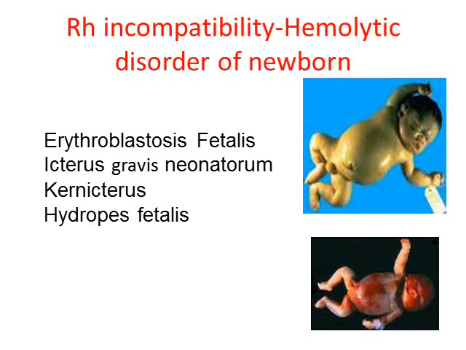And the second feature is icterus gravis neonatorum. Icterus because RBC destruction leads to the production of bilirubin, and more bilirubin again gives a yellow discoloration to the skin and mucous membrane, which we call as icterus. And why gravis?